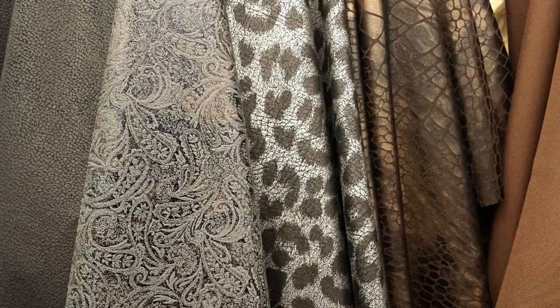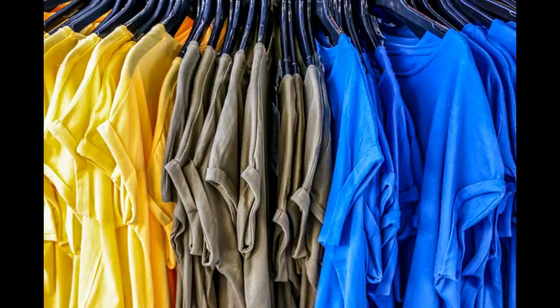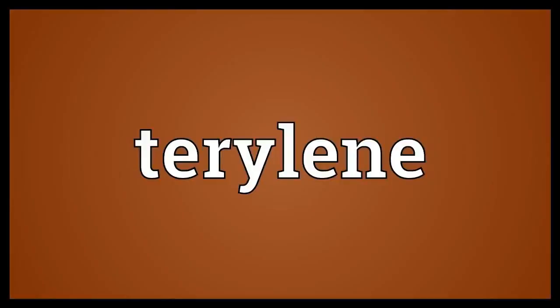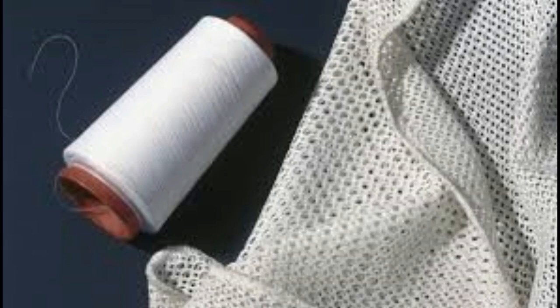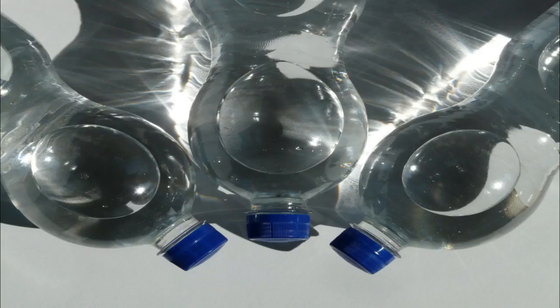You must have seen people wearing polyester shirts and other dresses. You must have even heard of terline cloth. Terline is a popular polyester. It can be drawn into very fine fibers. Did you hear about PET bottles? What do you mean by PET? P-E-T.